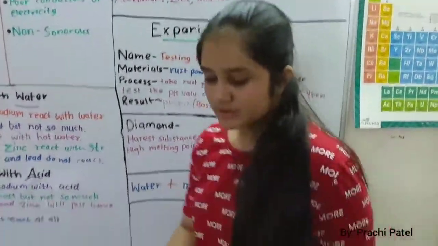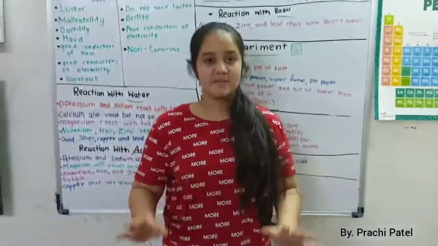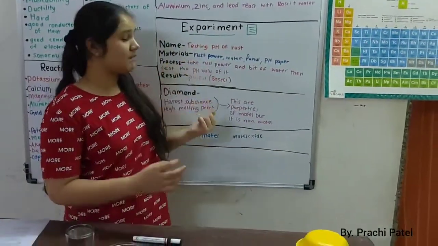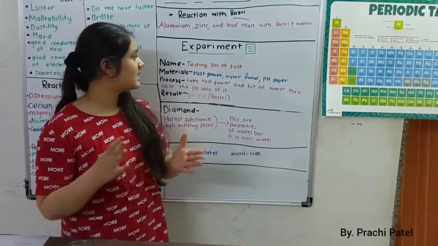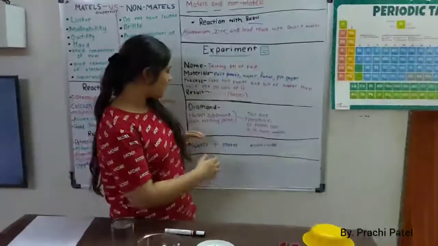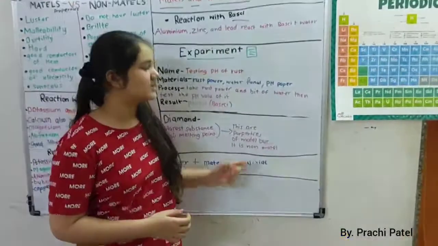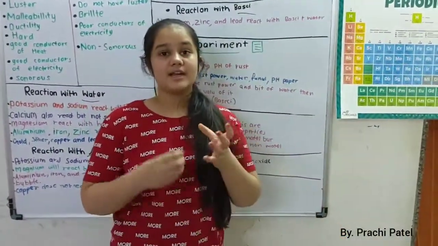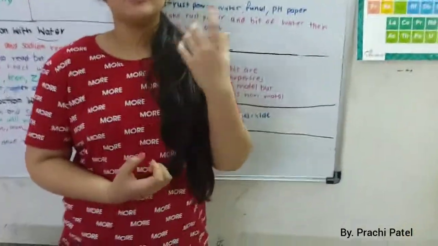Now, I am going to conduct an experiment over here. The name of this experiment is testing the pH of rust. What is rust? Rust is formed when metal reacts with water and oxygen, giving a metal oxide. You have seen a metal with a brown coating on it, which is called rust.